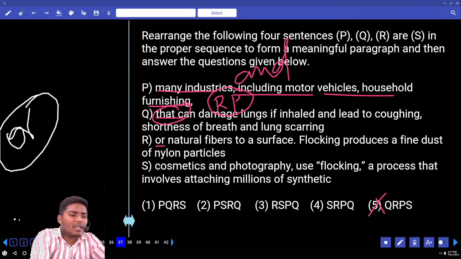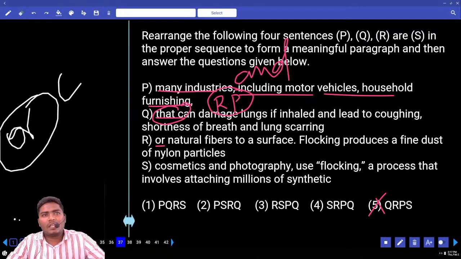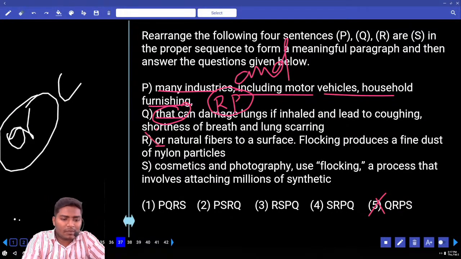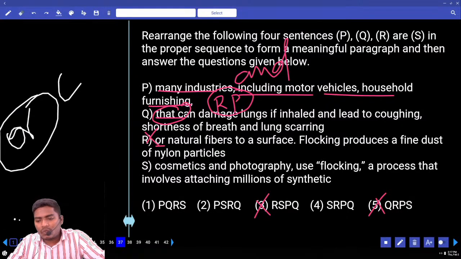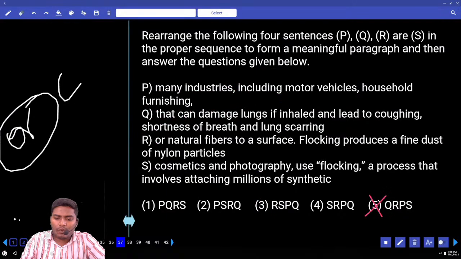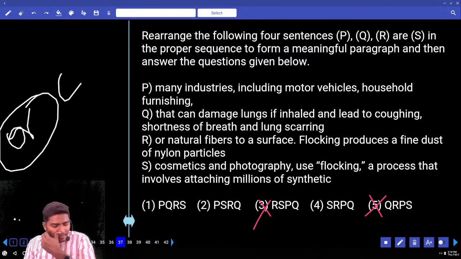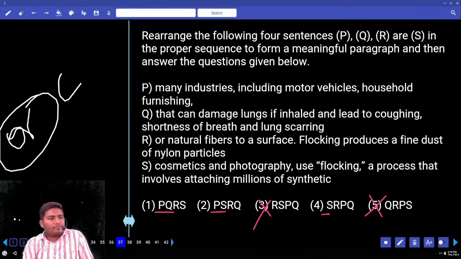So there R is nothing but conjunction. Coordinating conjunctions are only used in the middle of the sentences, not in the beginning nor even at the ending. So R cannot be used in the beginning. Eliminate R from the beginning sentences. Third one is out. Next, look at S. Cosmetics and photography use flocking, a process that involves attaching millions of synthetic. Okay, beginning can be used as cosmetics and photography. These two are nouns. So S is also fine. So far we are able to eliminate only 3 as well as 5. Now tell me, out of these 2 options, P and S, which one can we use in the beginning?